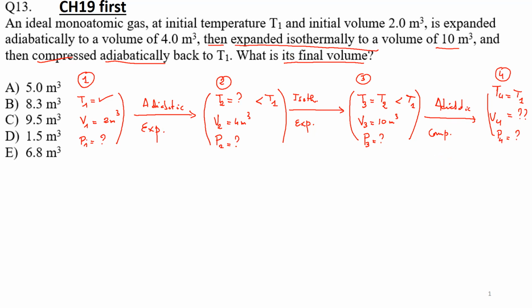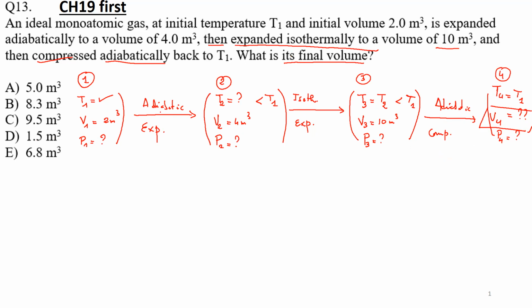So you see here, I did not talk about the pressure at any point. So I can forget about the pressures. I will just focus on the temperature and volume. First, I have an adiabatic expansion from 1 to 2. Second, I have an isothermal expansion from 2 to 3. Then I have an adiabatic compression from 3 to 4. Now let's solve it. And then the question is, what is V4? What is the final volume?